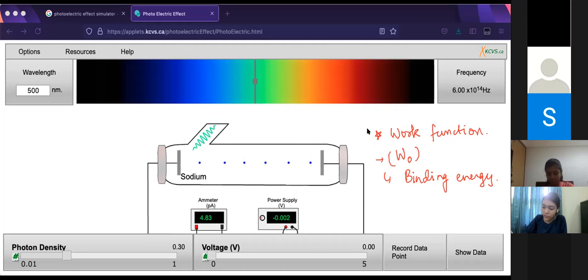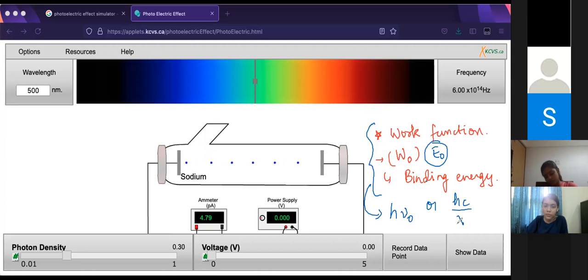Okay, once you've noted this down, there are some spin-off terms based on work function. Work function is the minimum energy, denoted by W naught. In some books you'll see it denoted by E naught. This energy is the energy of the electromagnetic radiation, so you can also write it as h nu naught or hc by lambda naught.